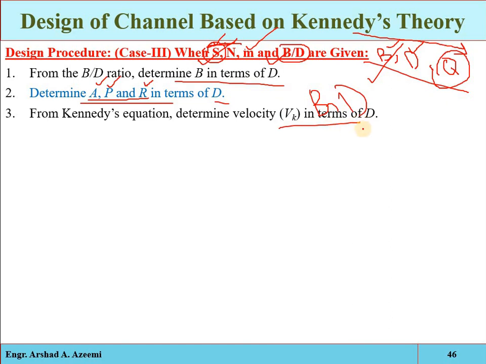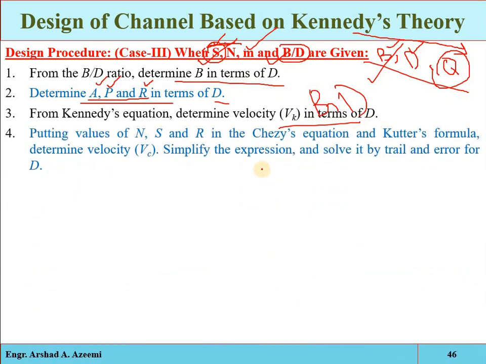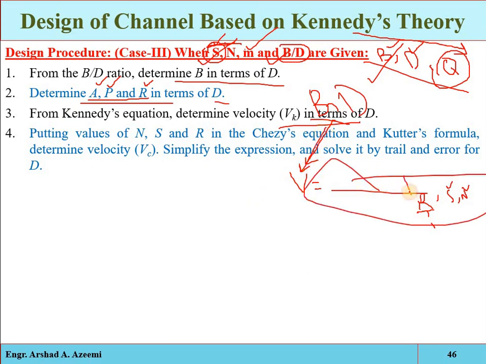Now we will have the Chezy equation, V equals that formula. So the velocity is also in terms of D. The right hand side of this velocity is a function of what? R, S and N. N and S are given, and R is the hydraulic mean depth, which is a function of B and D, so R will be given in terms of D. So the right hand side is also in terms of D, and we will have a single equation having only one unknown.